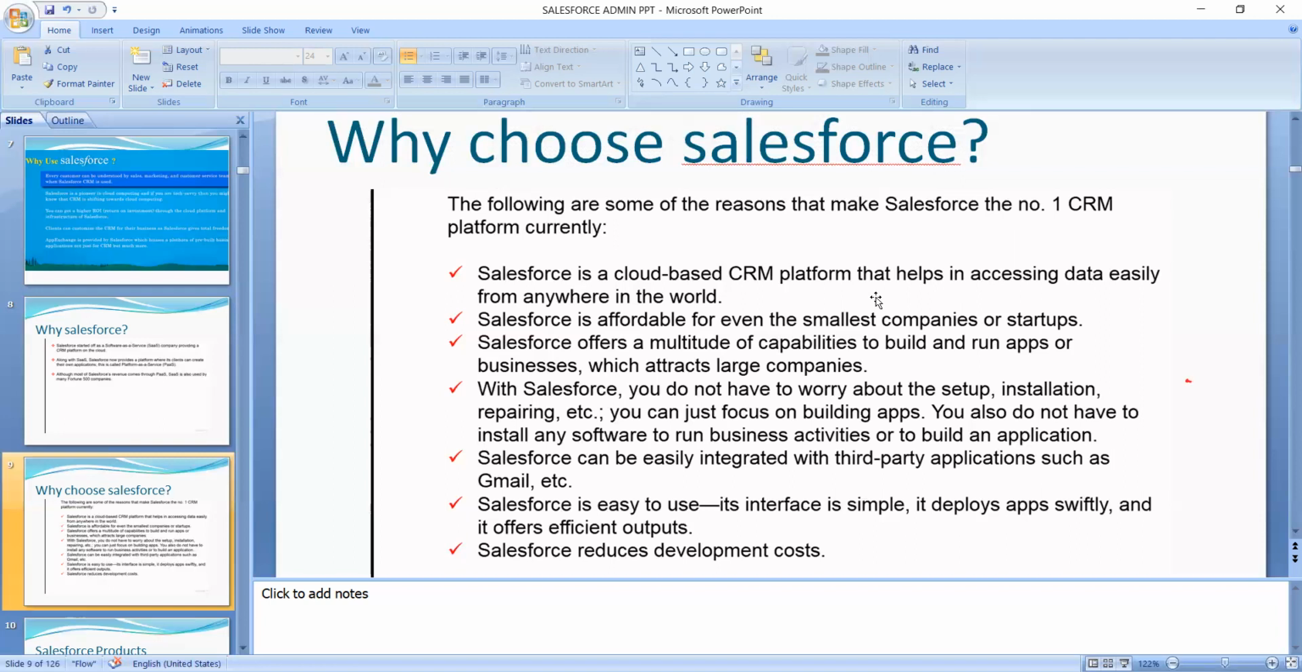And with Salesforce, you don't have to worry about setups, installation, repairing, etc. Here we don't require any setups, installations or repairing. It is not required. And you can just focus on building apps. Here, you can build the apps also. It will be possible here.